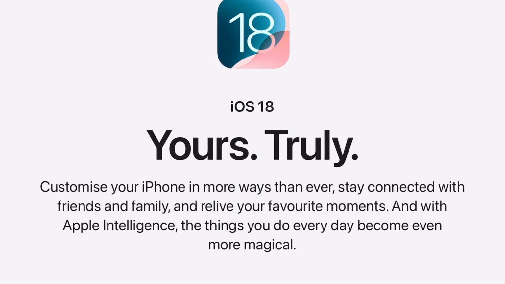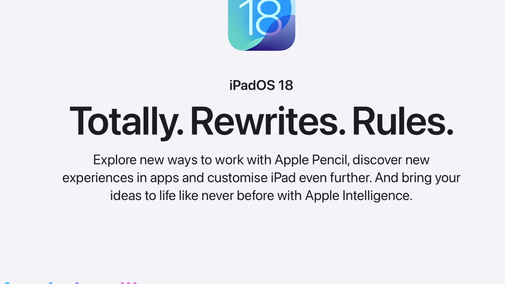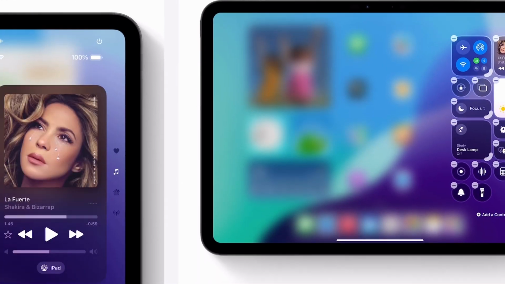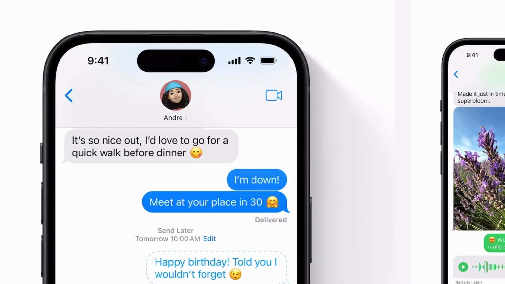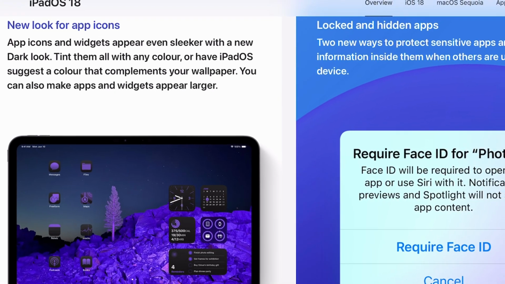iOS 18 has officially been released and offers several significant changes to what you already know about iOS. Now, while there has been plenty of attention on the main iPhone versions, I want to take a deeper dive into iOS 18 for the iPad and share all the new features that you can access right now.